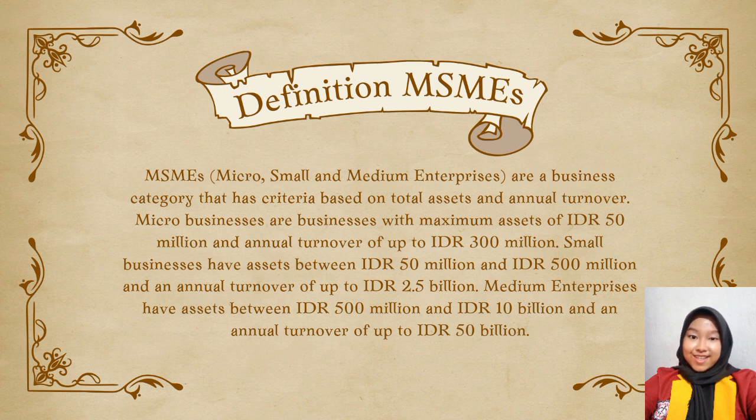Small enterprises have assets between IDR 50 million and IDR 500 million and annual turnover of up to IDR 2.5 billion. Medium enterprises have assets between IDR 500 million and IDR 10 billion and annual turnover of up to IDR 50 billion. MSMEs play an important role in the economy, creating jobs and encouraging income equality. The government provides support through various policies, including ease of taxation and access to financing.